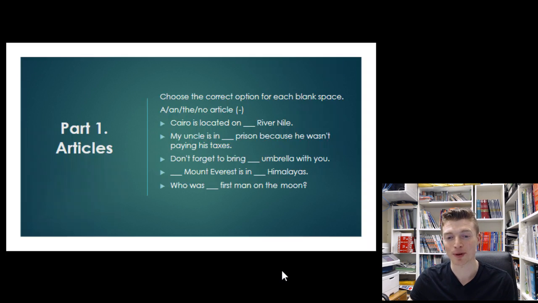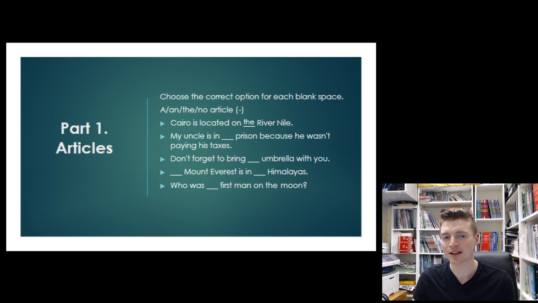So the first part of the test is articles. You guys have four options here. The indefinite articles, a or an. The definite article, the, or no article. So the first sentence, Cairo is located on the River Nile. So hopefully you guys remembered that for rivers we use the. The River Nile.